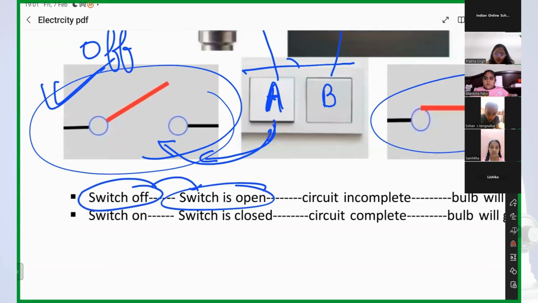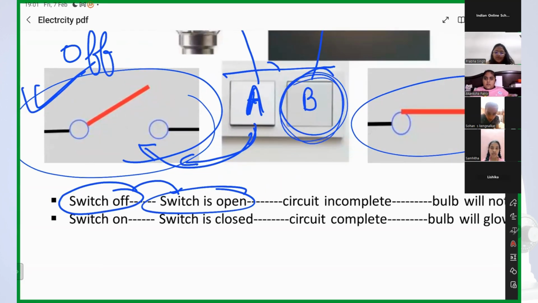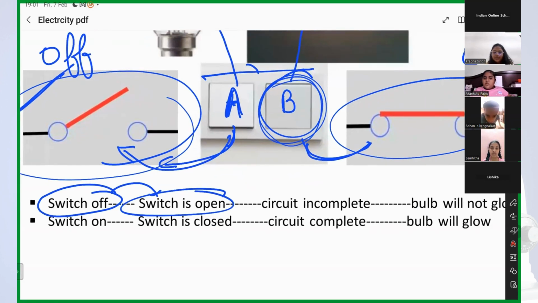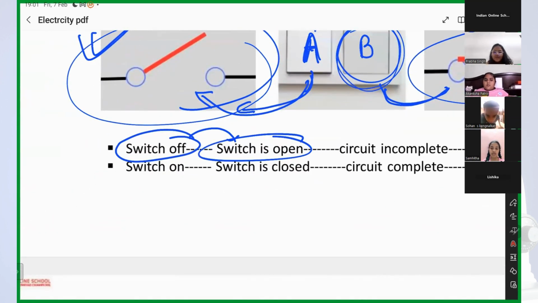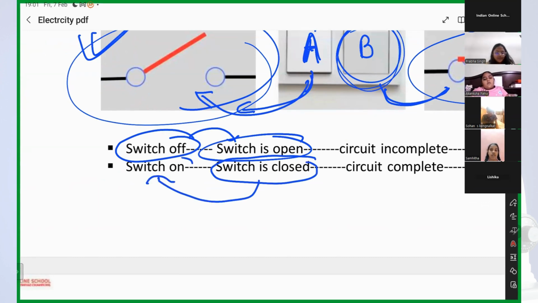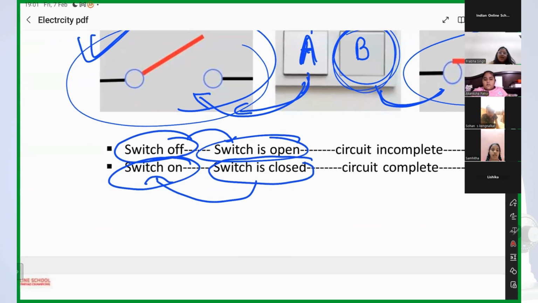And when the switch is on, here in B, do we call it switch open or switch closed? Switch closed. So whenever I say that the switch is open, I am saying the switch is off, and whenever I say that the switch is closed, I am saying the switch is on.